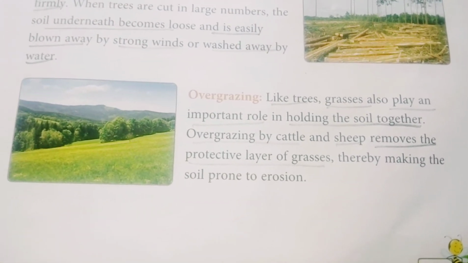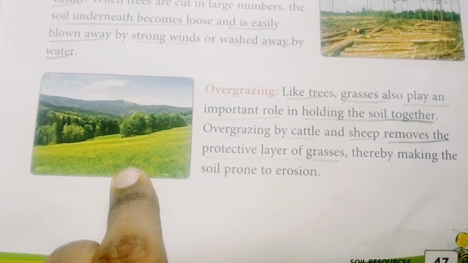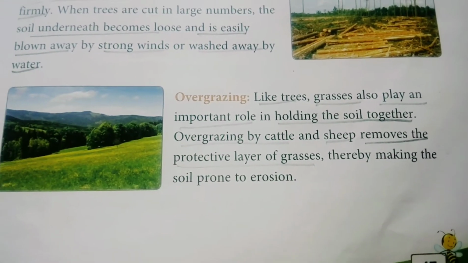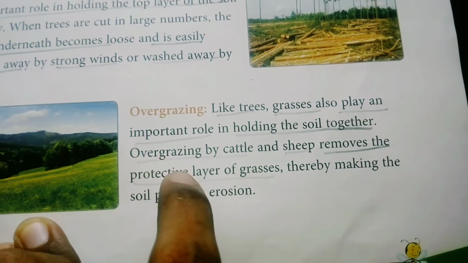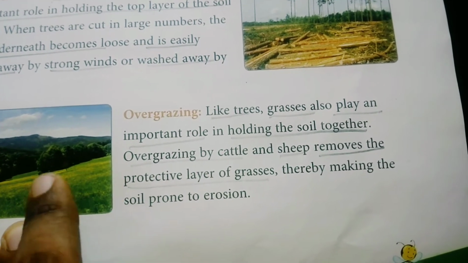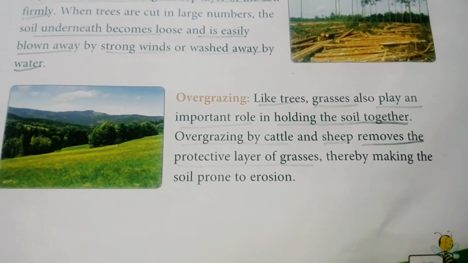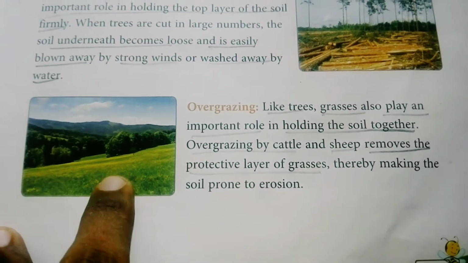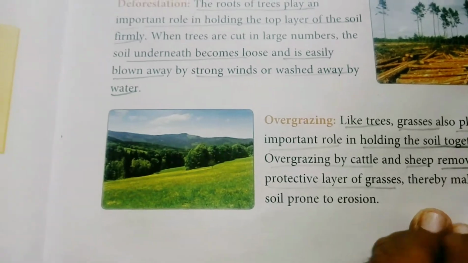Prone means it becomes the reason for soil erosion. So the upper layer of the soil is blown away by the wind and washed away by water. In this way, overgrazing makes the soil prone to erosion.